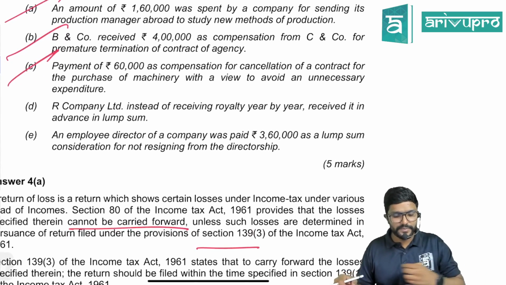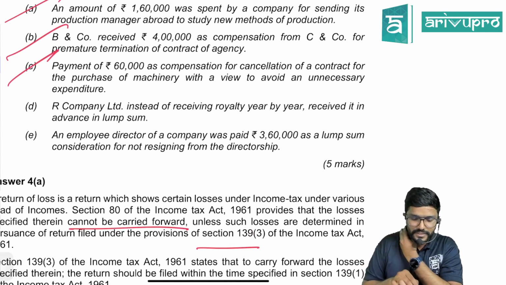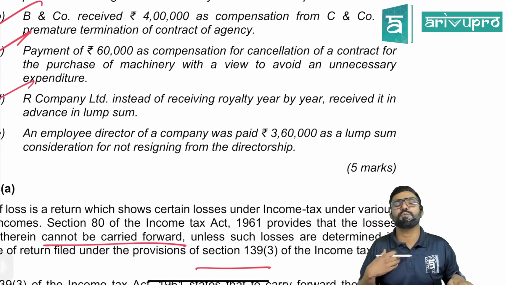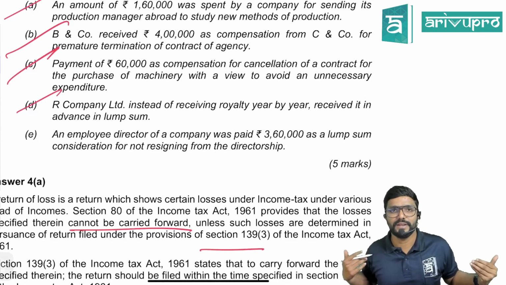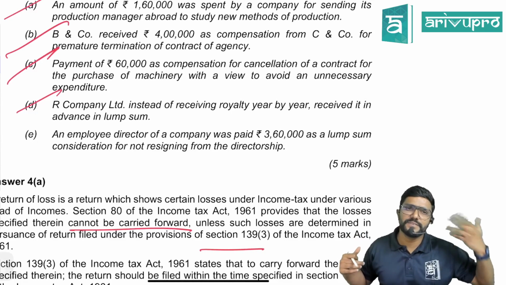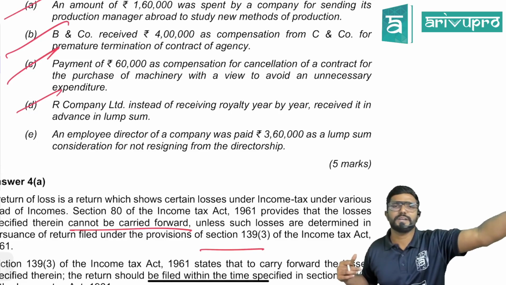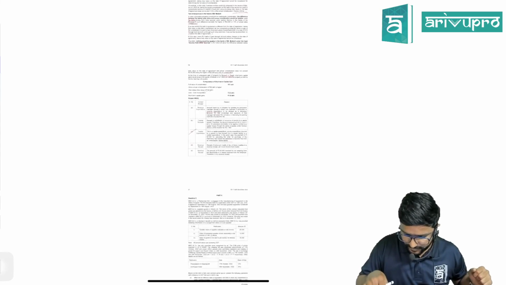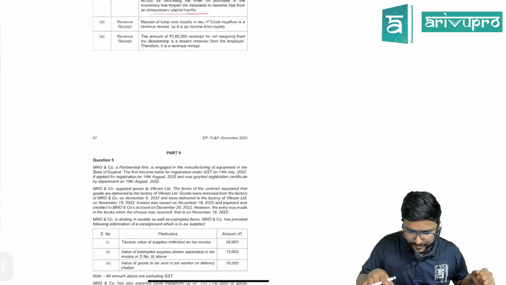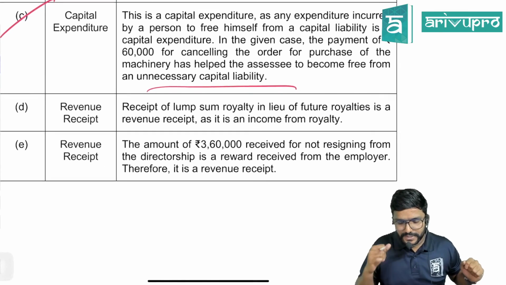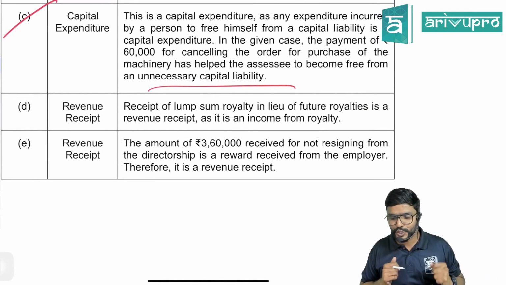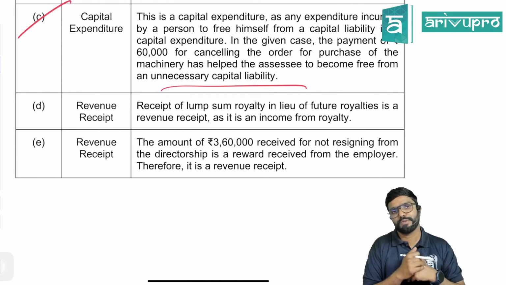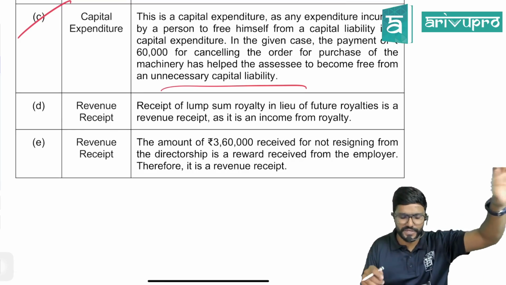Next, R Company Limited, instead of receiving royalty year by year, received it in advance in lump sum. Sir, it is still revenue. Why? How I receive it is left to me. Royalty is what? Revenue for me. Whether I receive it in lump sum or in installments, that is left to me and the other party who is paying it. Clear? The nature will not change, guys. Revenue receipt: receipt of lump sum royalty in lieu of future royalties is a revenue receipt, as it is income from royalty, which is revenue in nature.